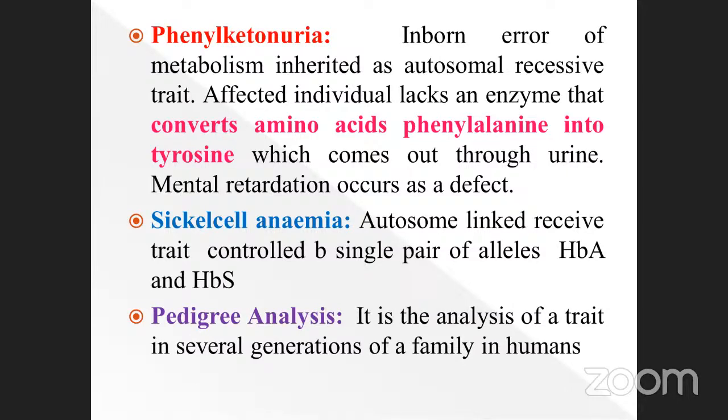Another one is called pedigree analysis. What is the meaning of pedigree analysis? It is an analysis of traits in several generations of a family in humans. Like your grandfather and grandmother, that way we calculate. It is a graphical representation.